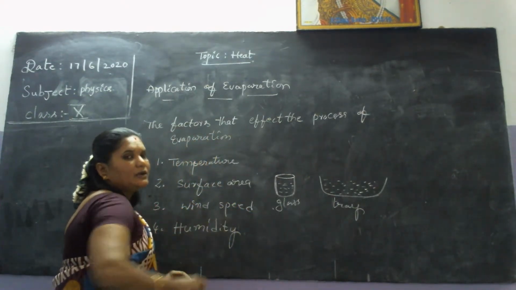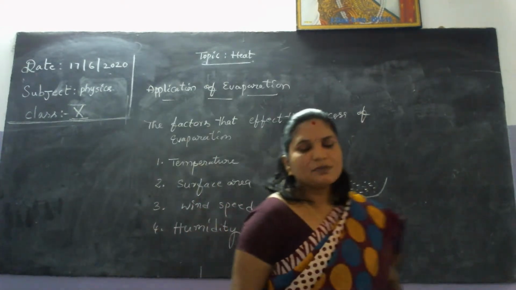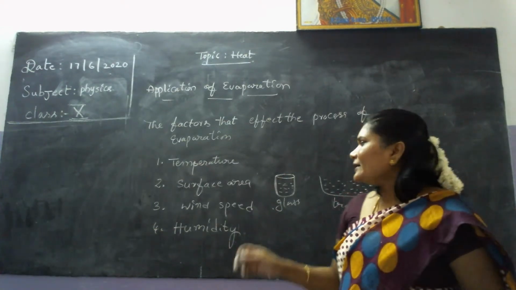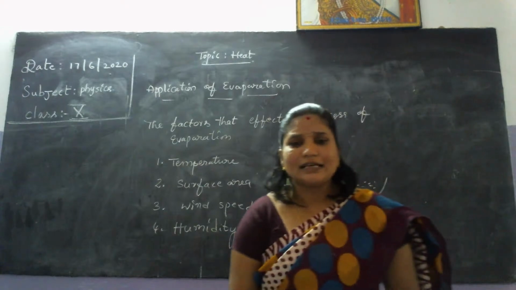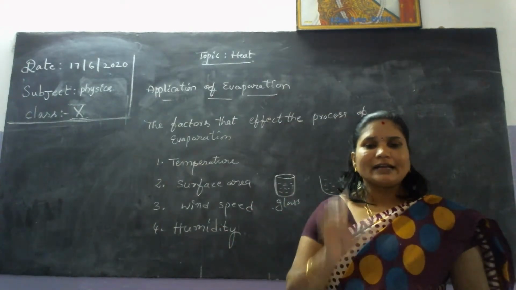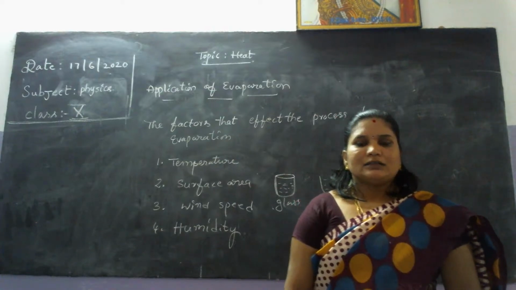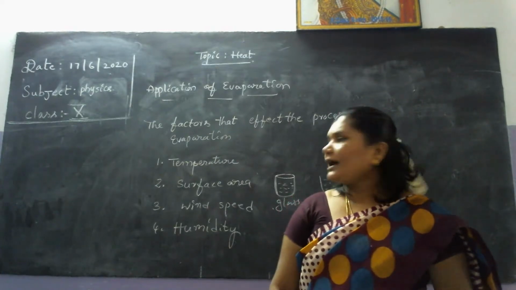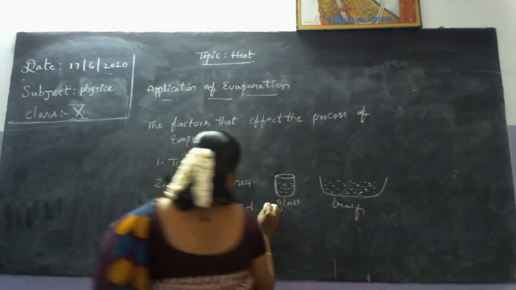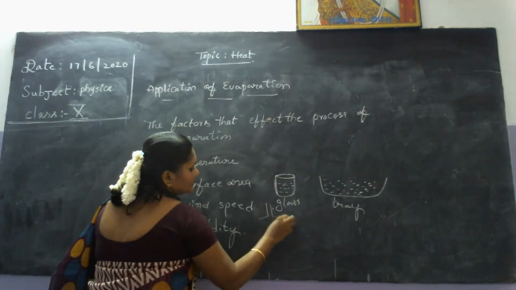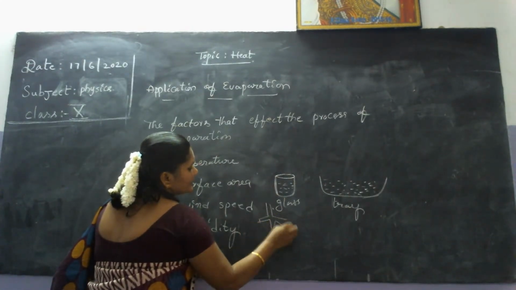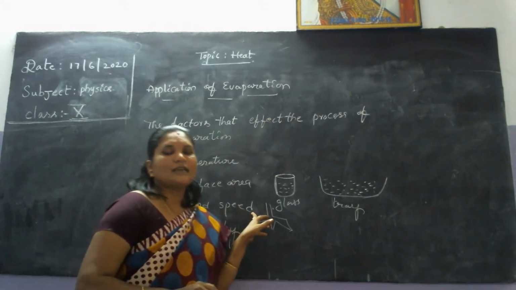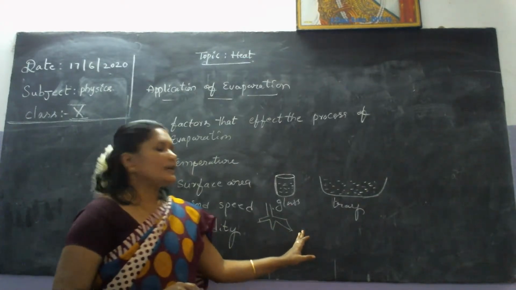Again, wind speed. If wind speed is more, automatically the evaporation will be more. You wash your clothes and keep some under the ceiling fan and some at normal room temperature. The wind speed will be more under the ceiling fan, and those clothes will dry very quickly. So as wind speed increases, evaporation increases.